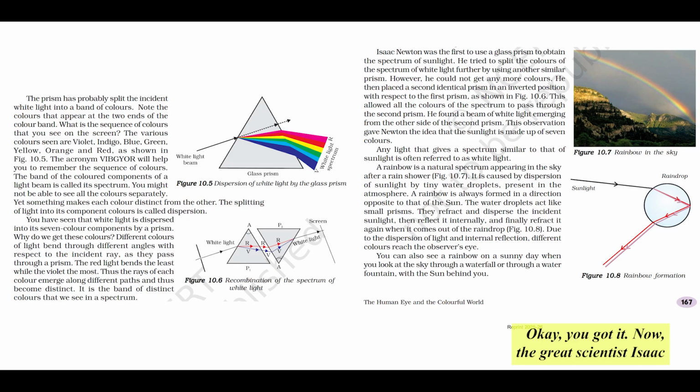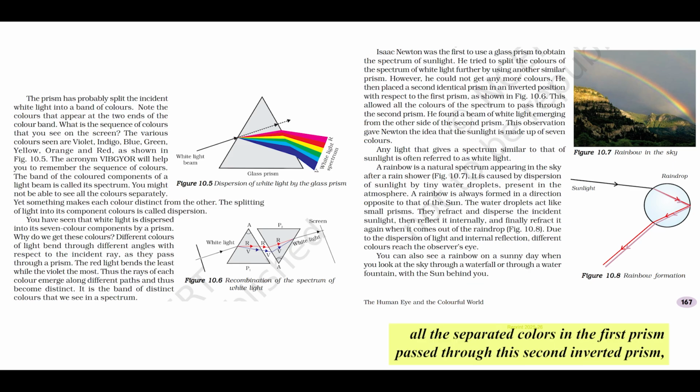Okay. You got it. Now, the great scientist Isaac Newton was the first to systematically get this spectrum using a prism. But what he did next was even more brilliant. He tried splitting the colors further with another prism, but couldn't get new colors. Then he did something clever. He placed a second identical prism, but inverted, upside down, right after the first one. When all the separated colors from the first prism passed through this second inverted prism, what did he see emerge? A single beam of white light again.